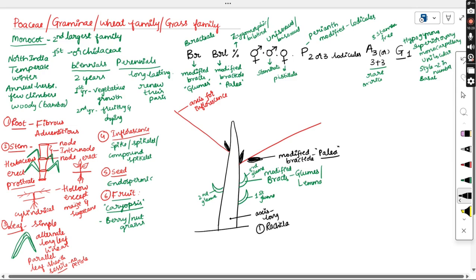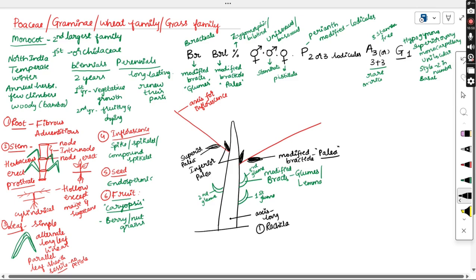The one which is present at the lower side is called the inferior palea. So these two structures are called inferior modified bracteoles or inferior palea. And the one present above this is called the superior palea. So total two modified bracteoles are present, one inferior, the other superior.